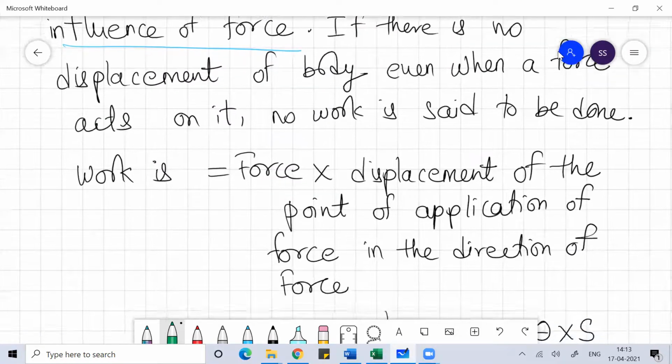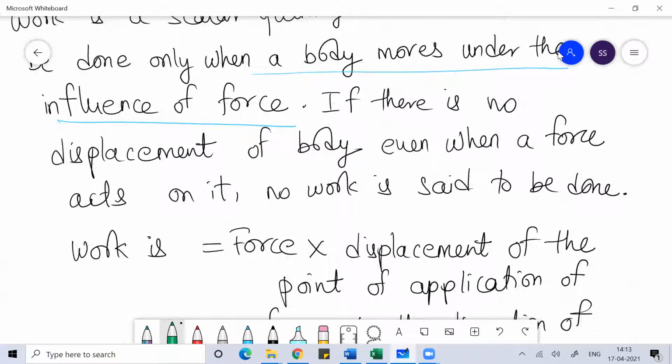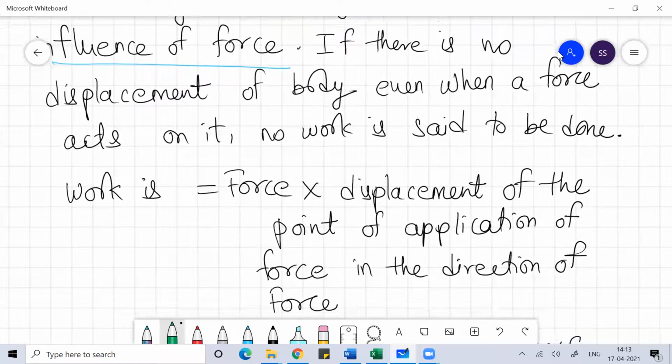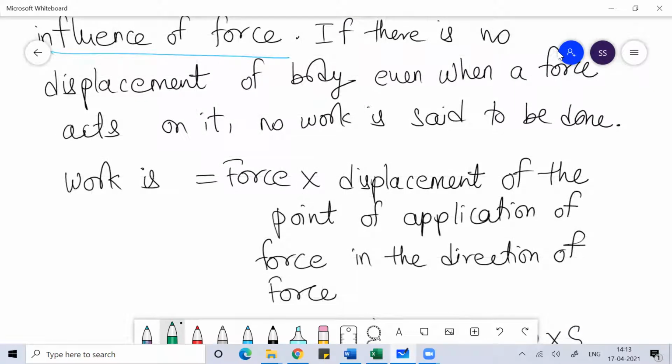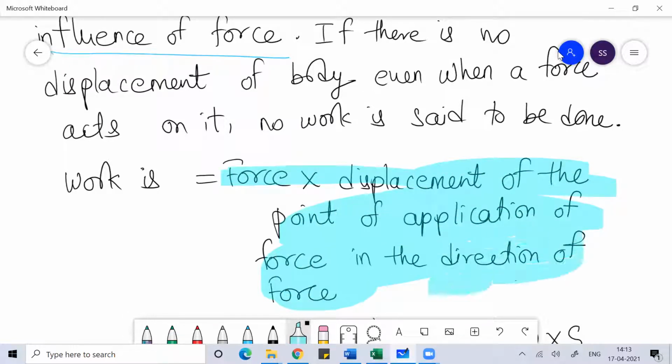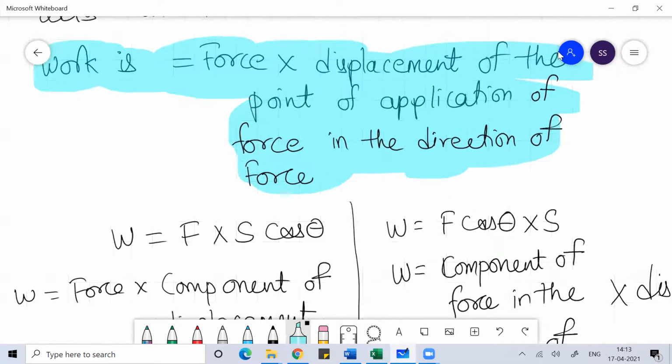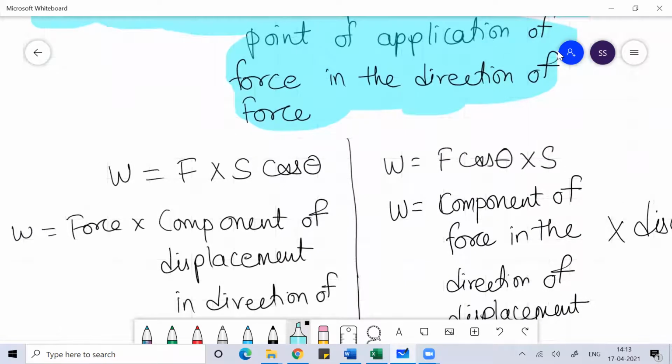So we can define work with a formula: work is equal to force into displacement of the point of application of force in the direction of force. This is self-explanatory. You can understand the definition of work and how work is related to force and displacement by reading this.